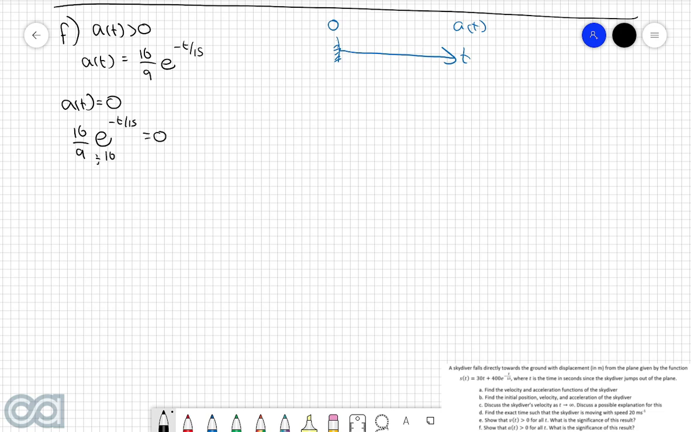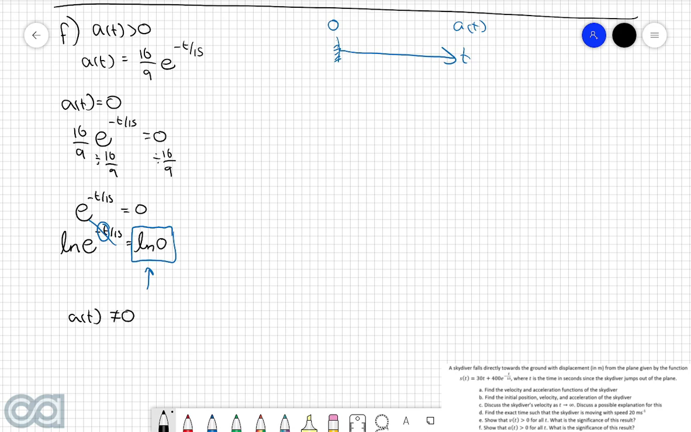Dividing both sides by 16 over 9, we get e to the power of negative t over 15 is equal to 0. Taking the ln of both sides, we get ln of e to the power of negative t over 15 is equal to ln 0. The interesting thing about this equation is that ln of 0, and you can even show this on your calculator, is undefined. Because this is undefined, there is no value of t which can satisfy this equation. So a of t will never be equal to 0.